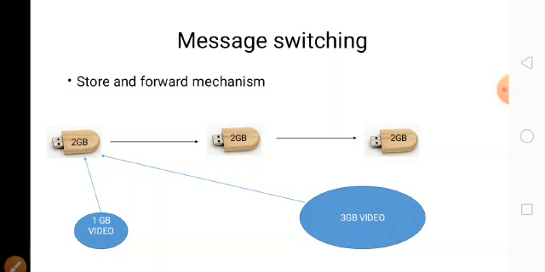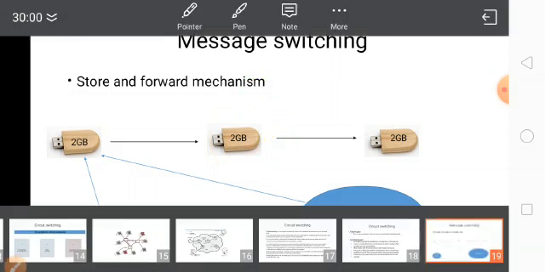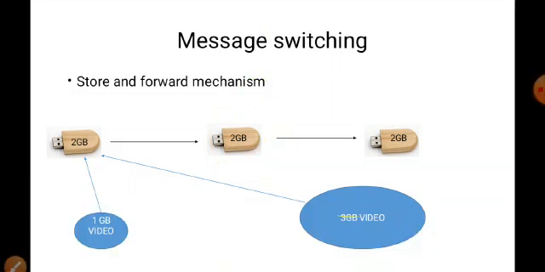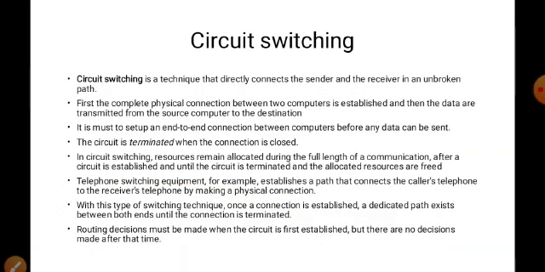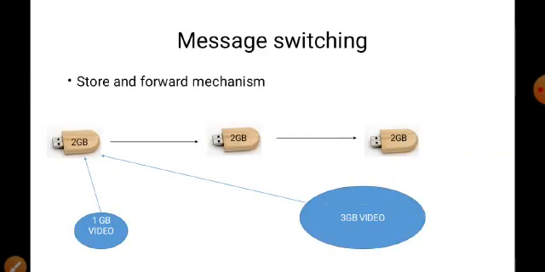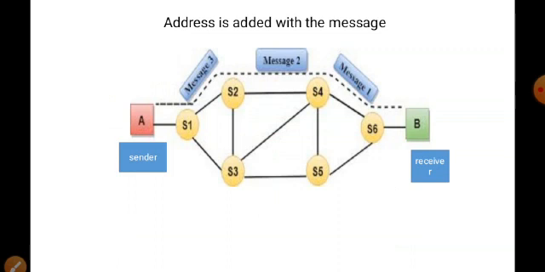Suppose this pen drive size is not 2 GB, it is 1 GB. Now 3 GB or less than that can be stored in the first pen drive. Then it will be forwarded to the second. But in that case, if the pen drive storage capacity is very low, it cannot be forwarded. Okay, so this is the disadvantage in message switching. Storage capacity we need is higher. Then this is the example.